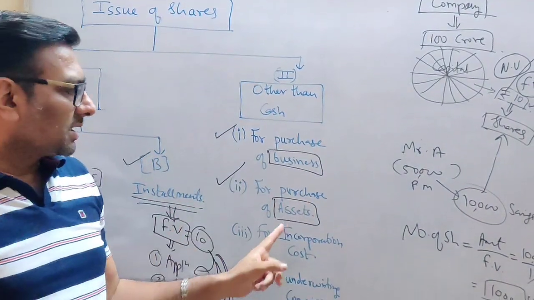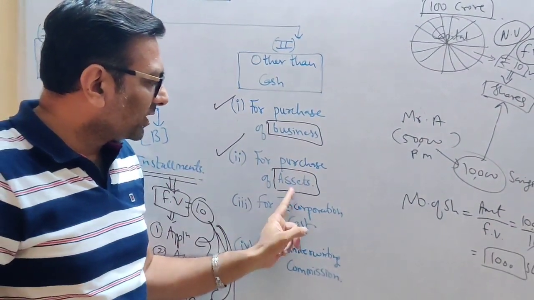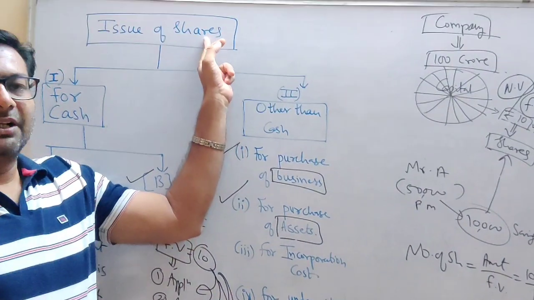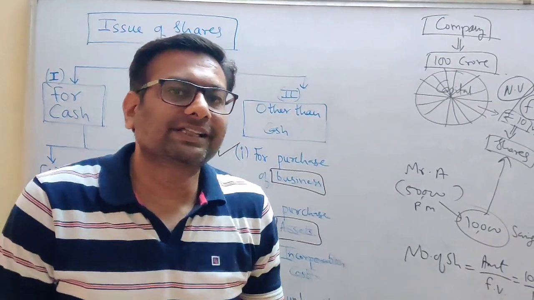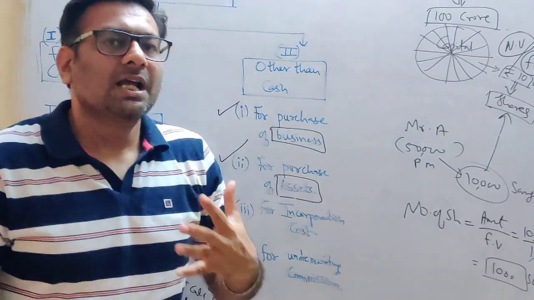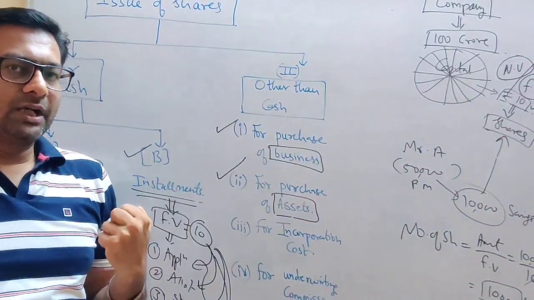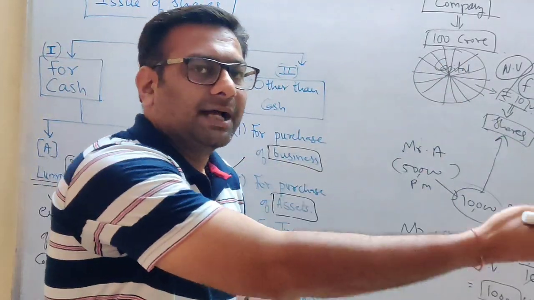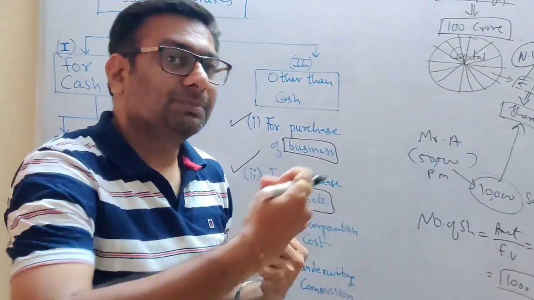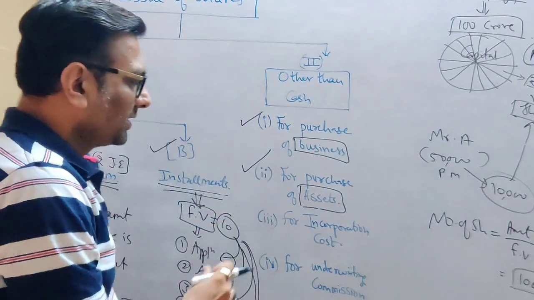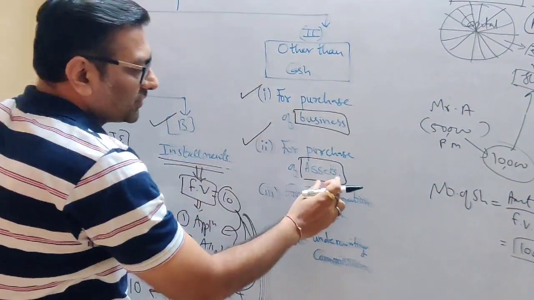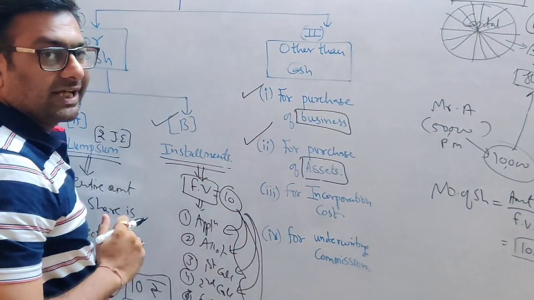Not in cash. The company said, I will pay for this asset by giving shares of 1 crore. So what is happening in this example, students? The company received machinery of 1 crore and paid this 1 crore not in cash but by giving shares. So this is where the company is giving shares for the purchase of an asset.